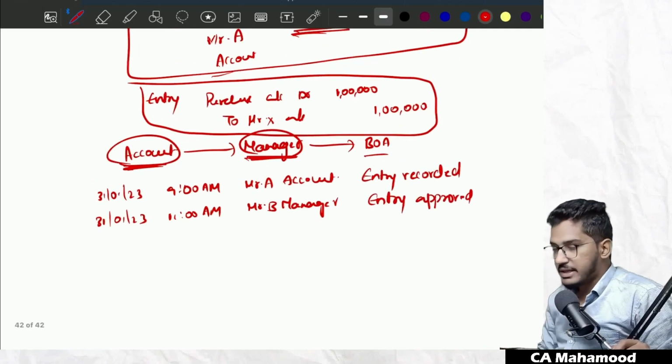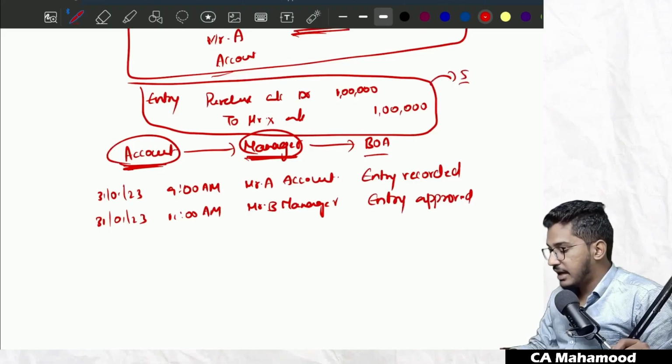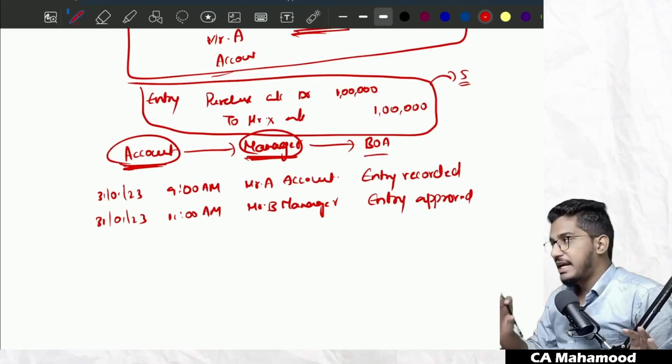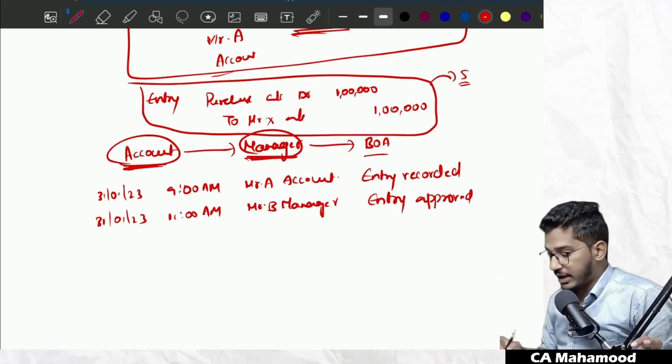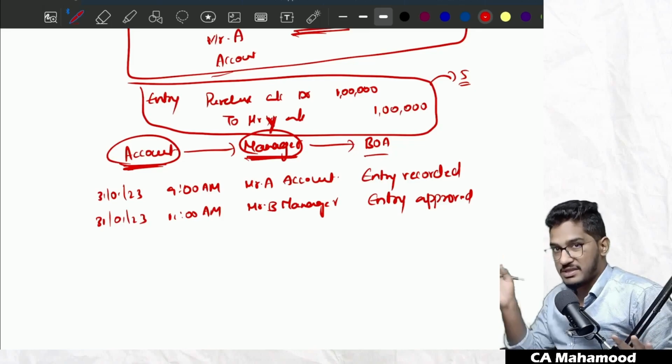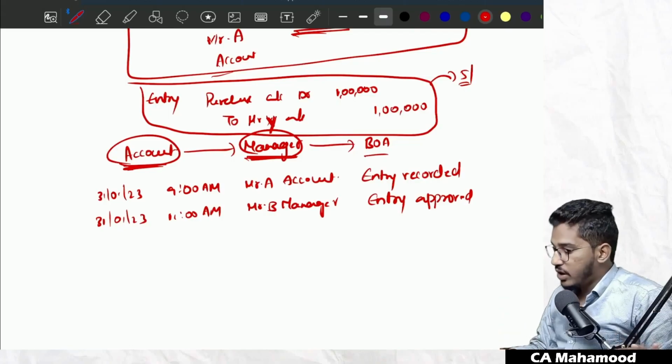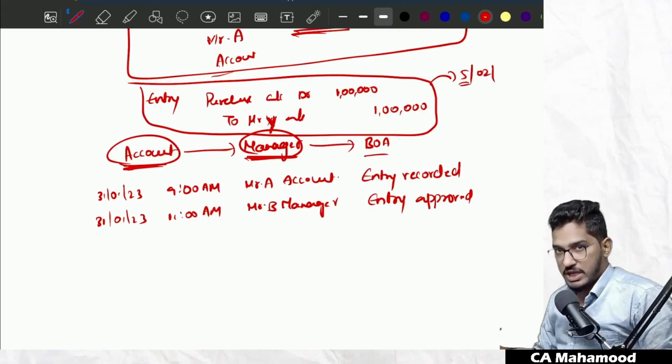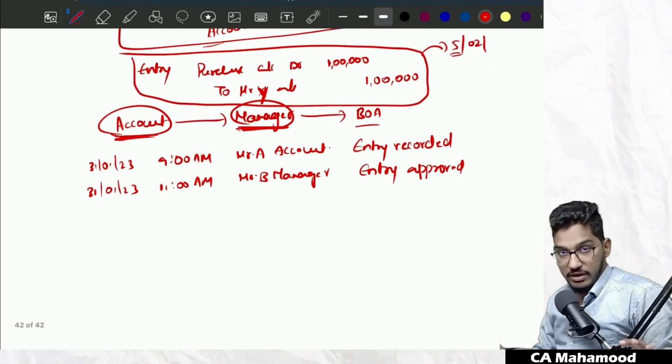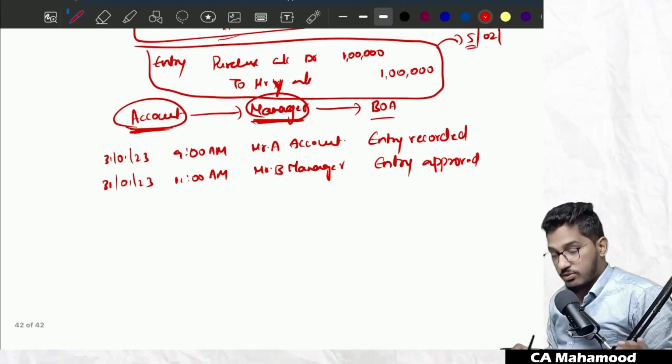Now, after a certain period of time, after 5 days, the accountant has realized that he made a wrong entry. The amount should have been credited to Mr. Y. The supplier is actually Mr. Y, but by mistake he has recorded it as Mr. X. So on 5th of February, he made this change. He changed that accounting entry. Now in the audit trail, even that will be recorded.